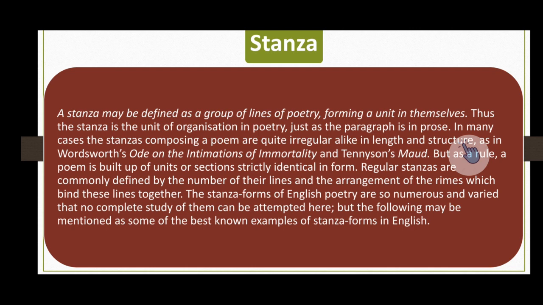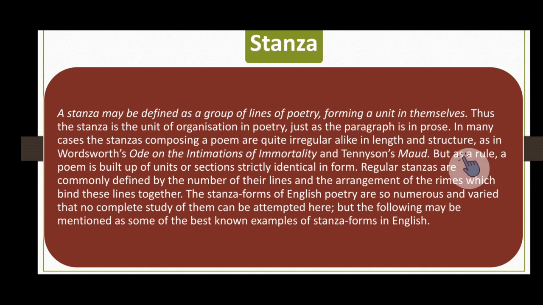So, a prose is organized through units, and each unit is called a paragraph. So we have here also a poem. A poem is organized through several units, and each unit is called a stanza. Right? So stanza then is the unit of a poem, similarly, as a paragraph is the unit of a prose. So in many cases, the stanzas composing a poem are quite irregular, alike in length and structure. Sometimes we can have regular stanza, and sometimes we can have irregular stanza.